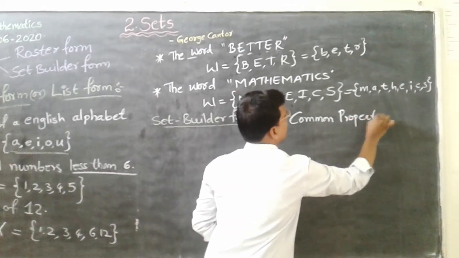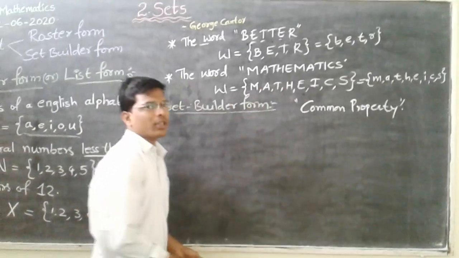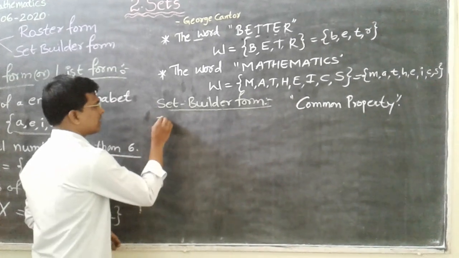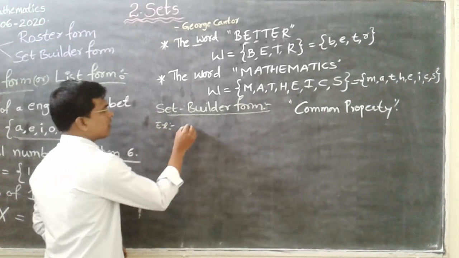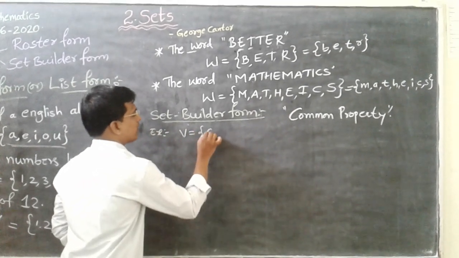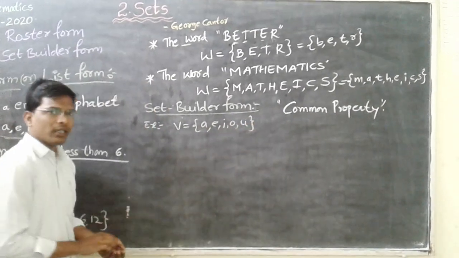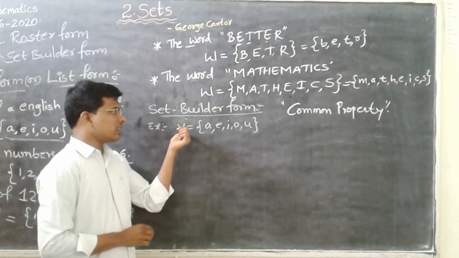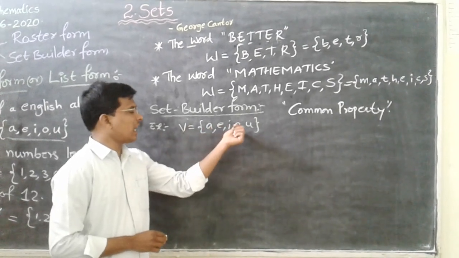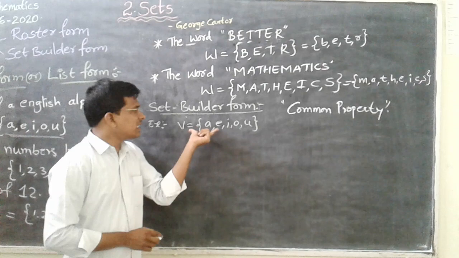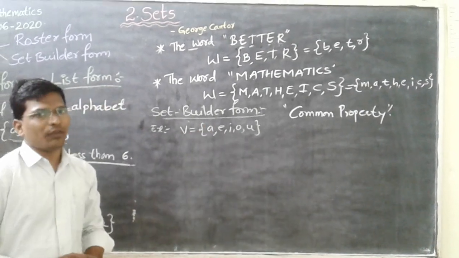Common property we should mention. Okay. So here we will ask a question. Example. Set B is equal to {A, E, I, O, U}. Okay. So B is a set. It contains elements A, E, I, O, U. So write this above set in a set builder form.